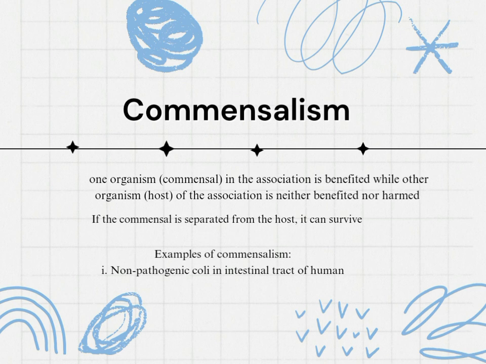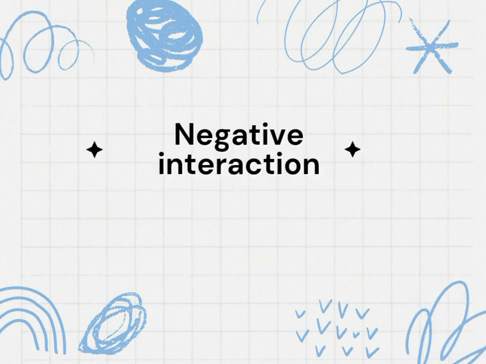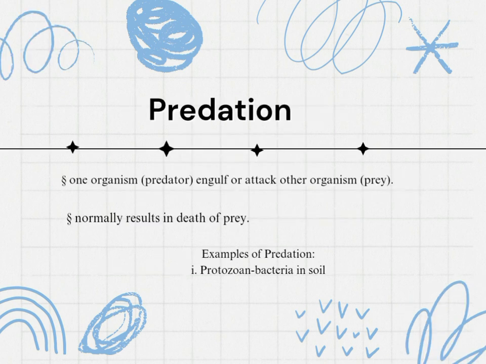Negative interaction, predation. In predation, one organism acts as a predator which engulfs the other organism, known as the prey. The prey may be larger or smaller than the predator, but as a result, the prey will be killed. It happens in a short duration only. An example is protozoa and bacteria in the soil. The protozoa feed on the microorganisms which are mostly present in the soil.